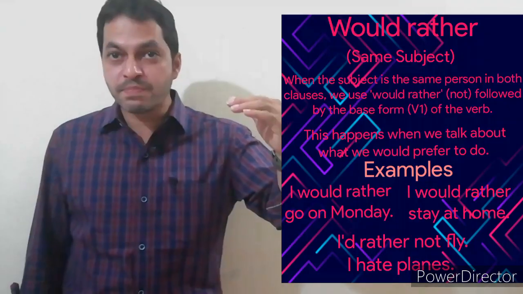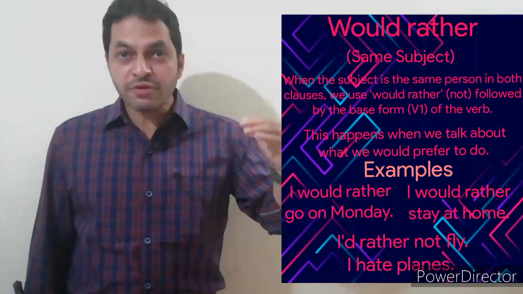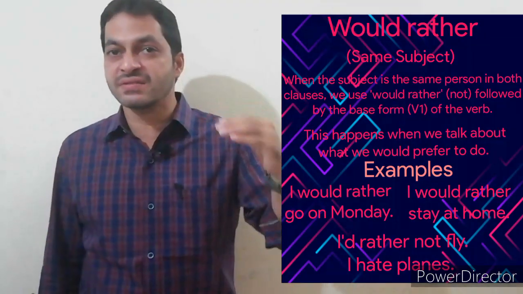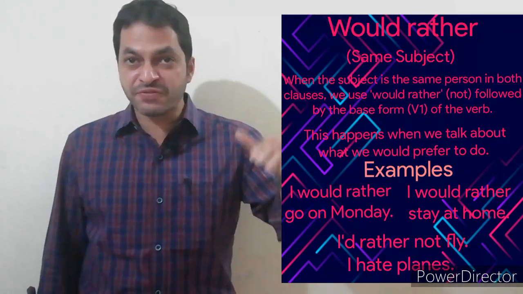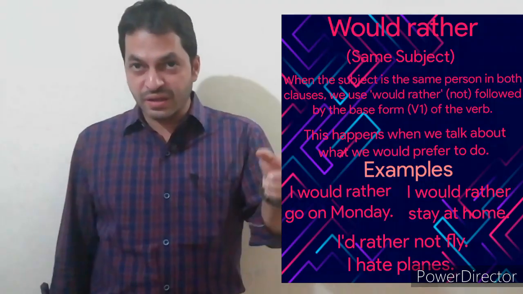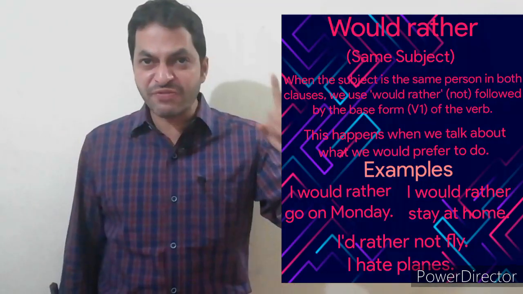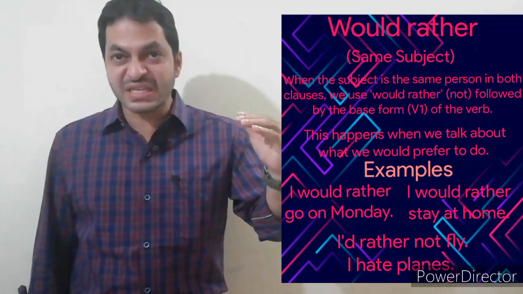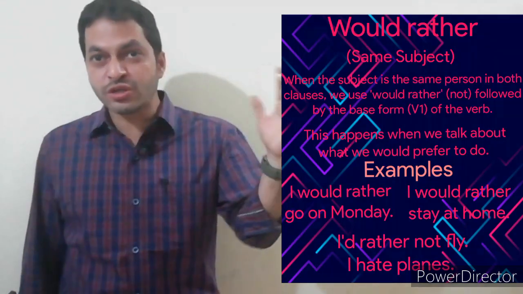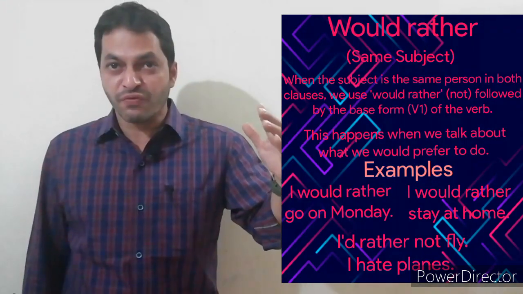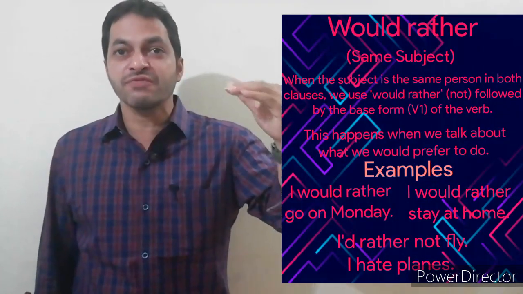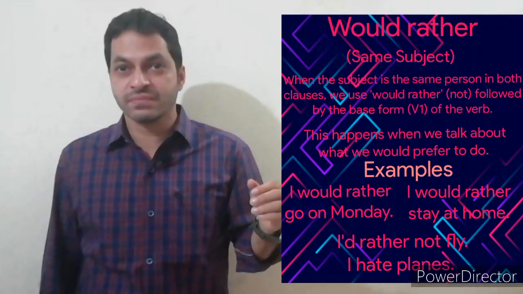Let us go through example 3. I would rather not fly. I hate planes. That means I would prefer not to fly. In these 3 examples, we find the subject is the same. We did not use a different subject. We use the same subject, so we used the base form of the verb or V1 form.